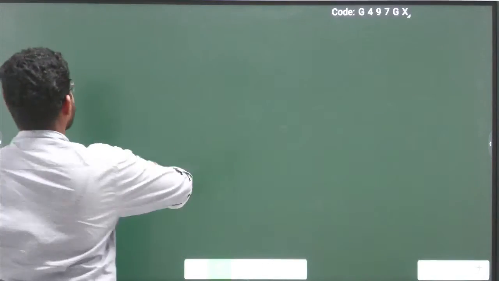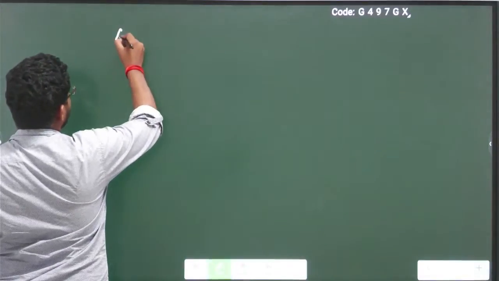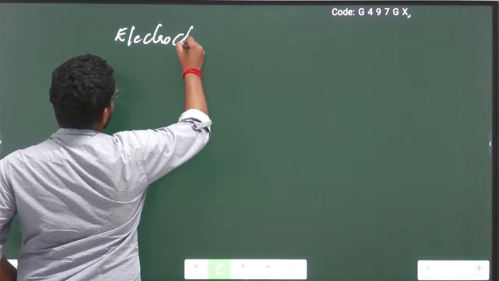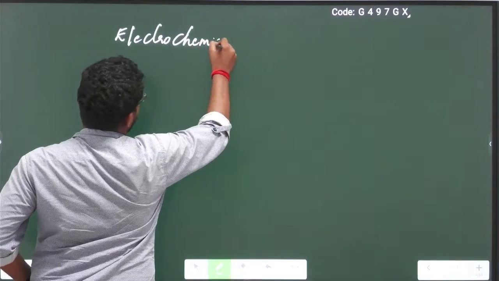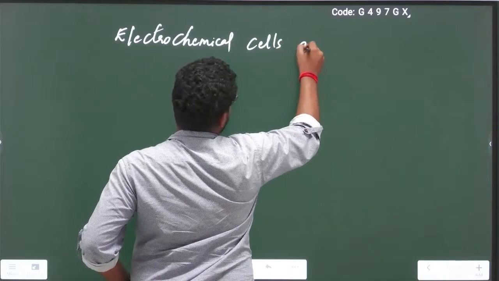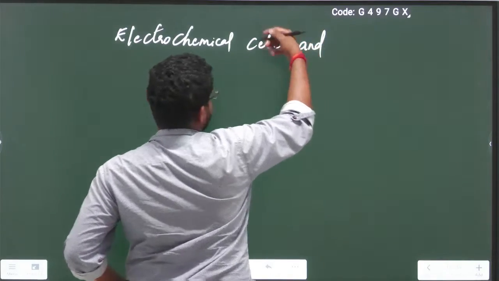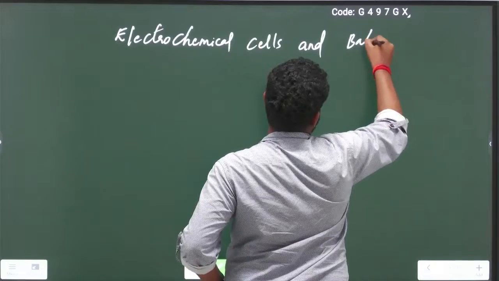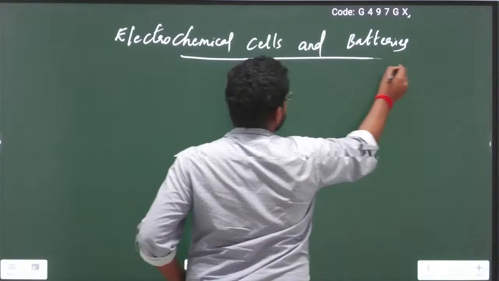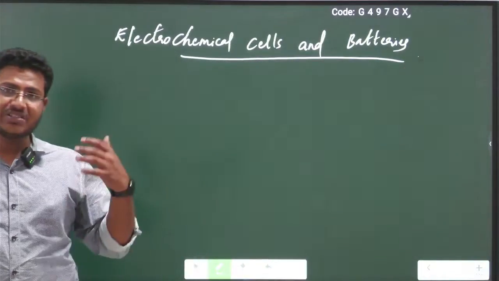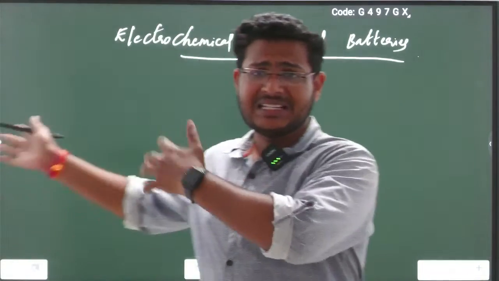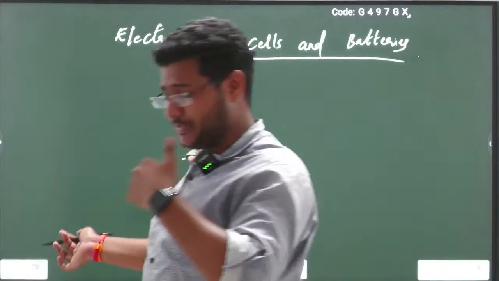And today we are moving on to another important topic, electrochemical cells, which is a sub-branch of electrochemistry. Electrochemical cells and batteries. In this we are going to discuss what electrochemical cells are and what batteries are, and you will get this kind of information in this topic especially.